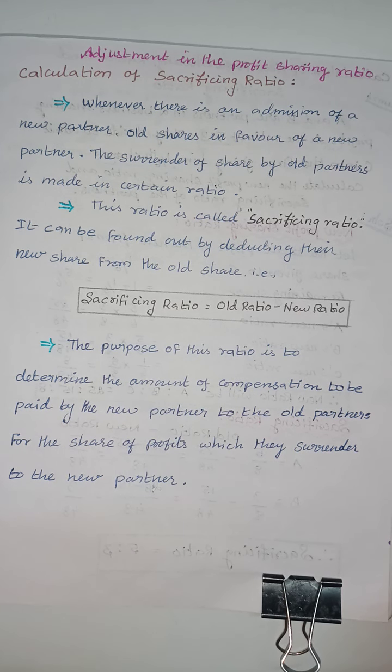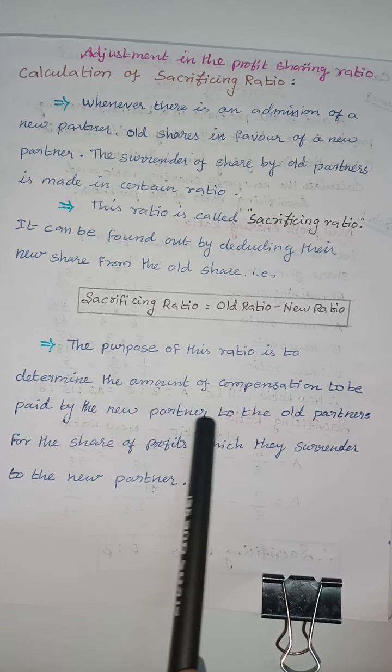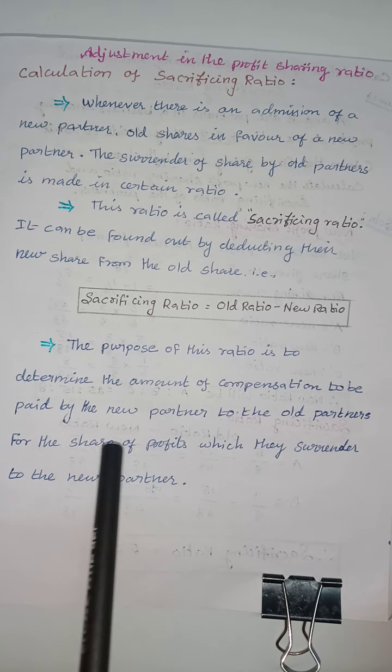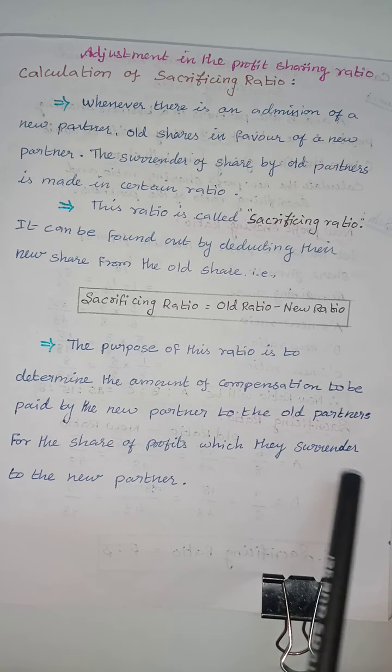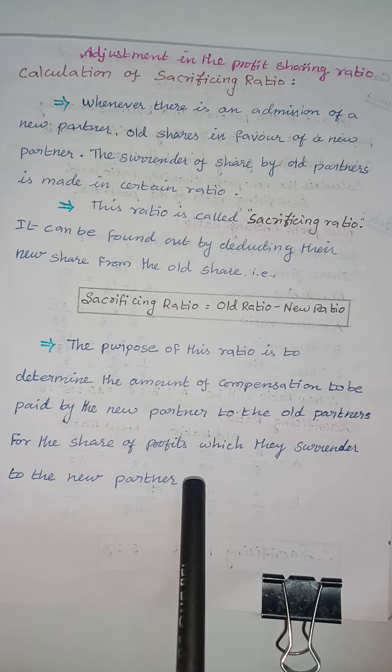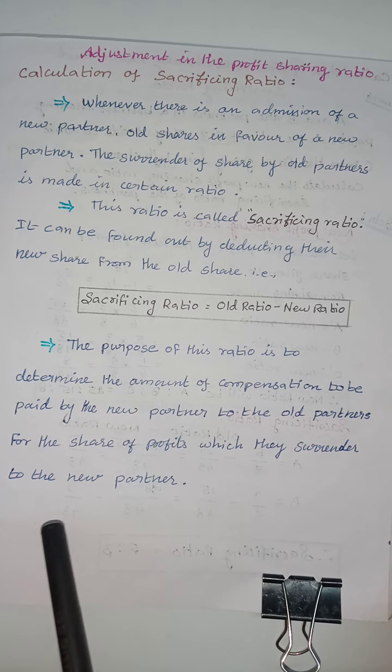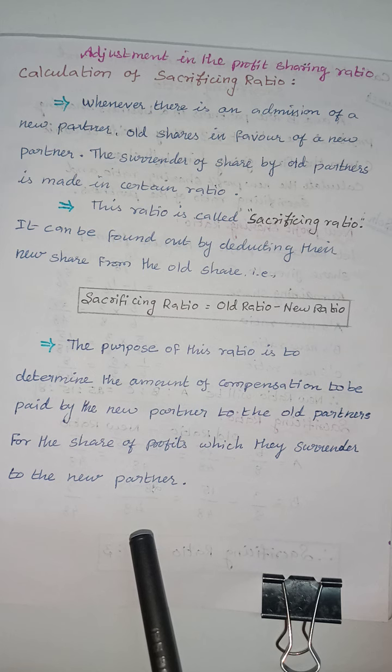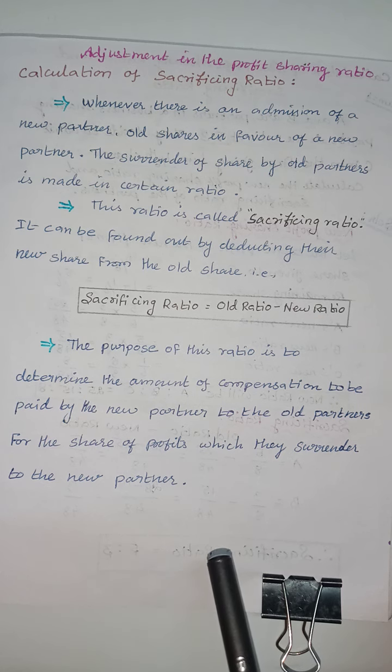The purpose of this ratio is to determine the amount of compensation to be paid by the new partner to the old partners for the share of profits which they surrender to the new partner. When the new partner comes into the business, the new partner compensates the old partners for their share of profits of the business. This is the main adjustment, first of all, and the most important adjustment in the partnership accounts.